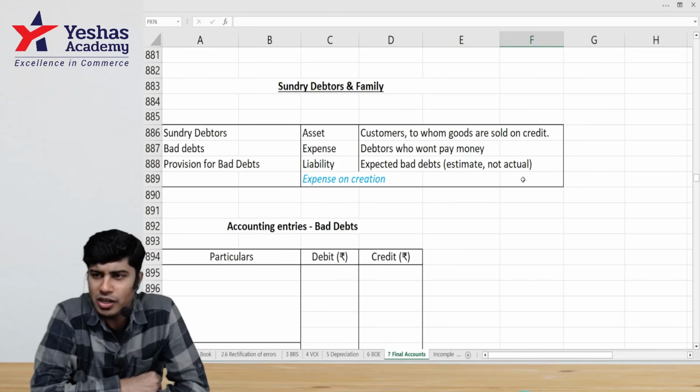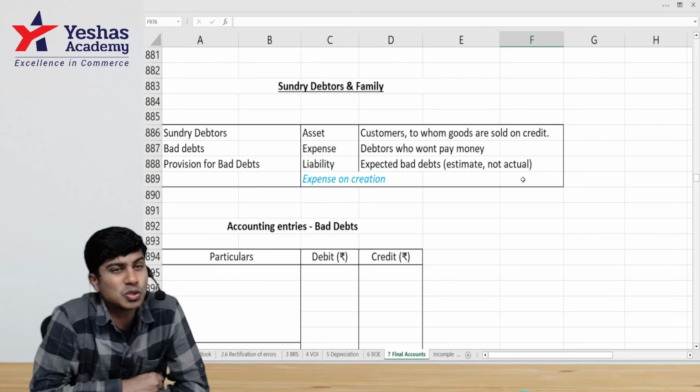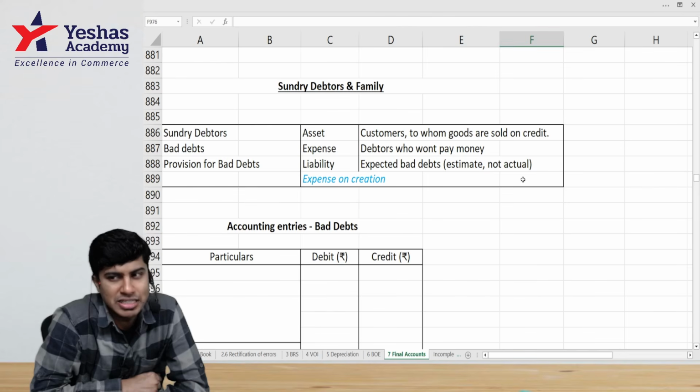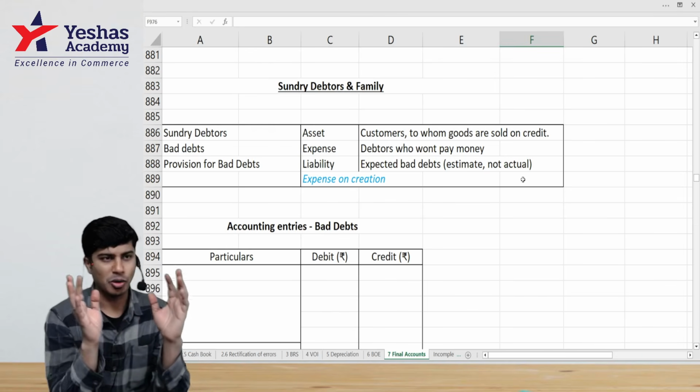You must have all done final accounts questions. A final accounts question of a sole proprietor is incomplete without adjustment on sundry debtors. I mean, sundry debtors and family. In this family, we have three prominent characters.